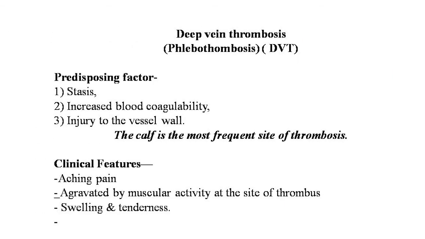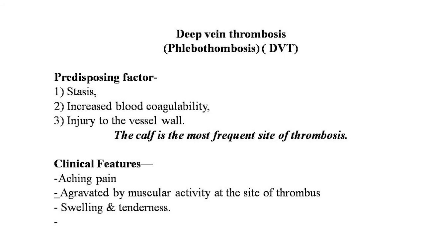Now the most important entity is deep vein thrombosis, also called phlebothrombosis or DVT. The etiology has been considered under the heading of venous thrombosis. The main predisposing factors are stasis, increased blood coagulability, and injury to the vessel wall. The calf is the most frequent site of thrombosis. Deep vein thrombosis occurs more often after operations, any debilitating illness, immobility for a considerable period, childbirth and some sort of local trauma.